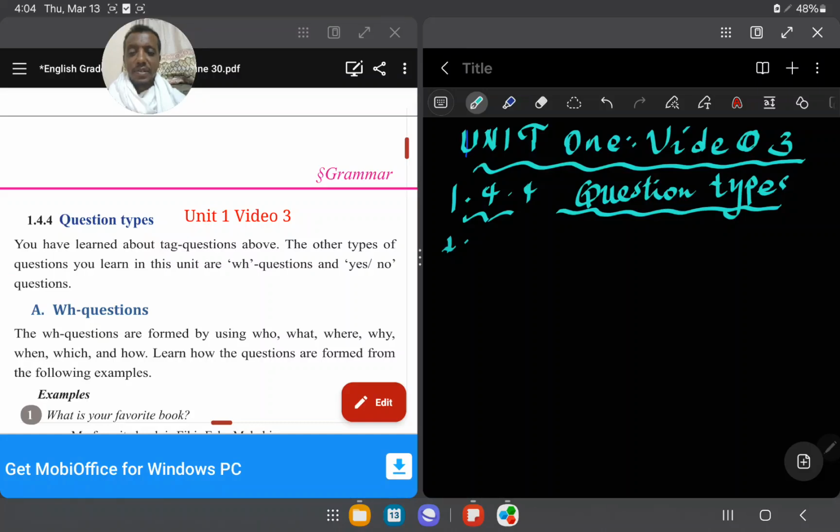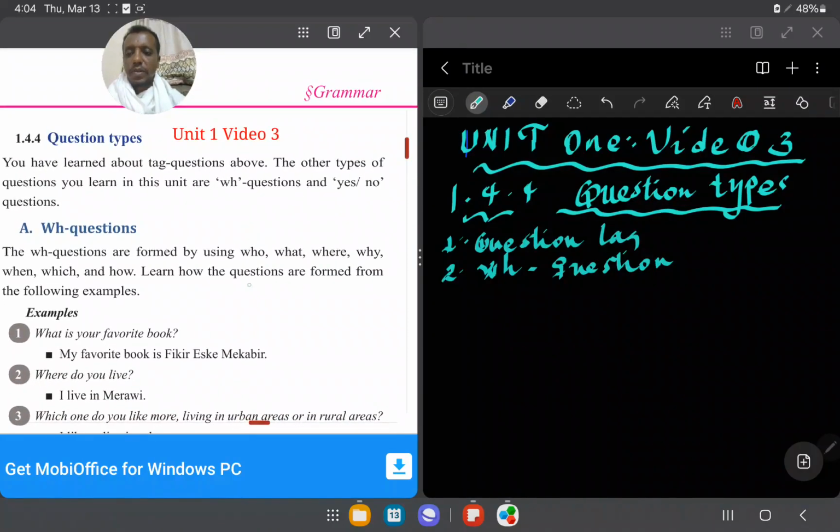You can take into consideration there are 3 kinds of questions. The first one is the tag question or question tag, which we discussed so far. And the next one is WH questions. That is our emphasis for today.